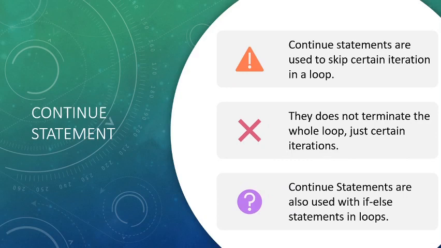Next is the continue statement. These are used to skip a certain iteration, while the break statement was used to break the entire loop. The program will come out of the body of the loop. So this continue statement will not terminate the whole loop, rather only certain iterations.